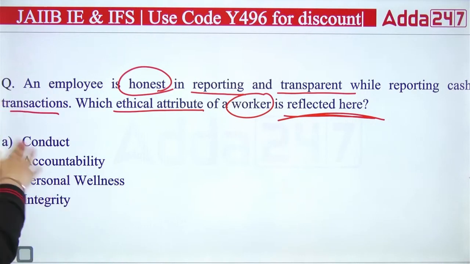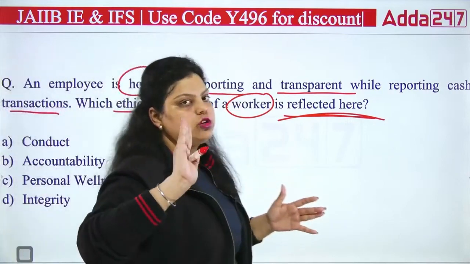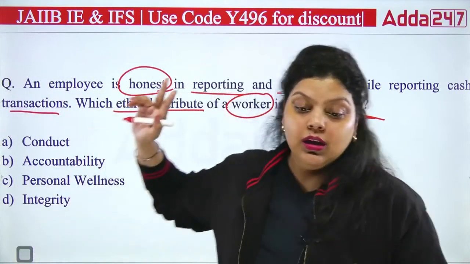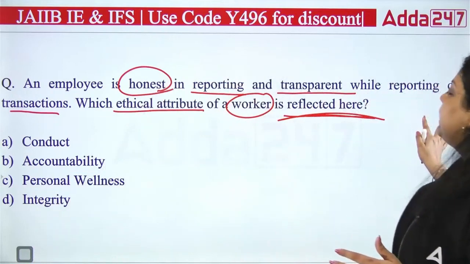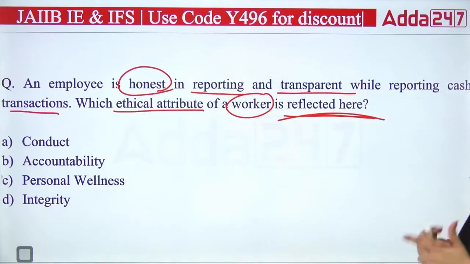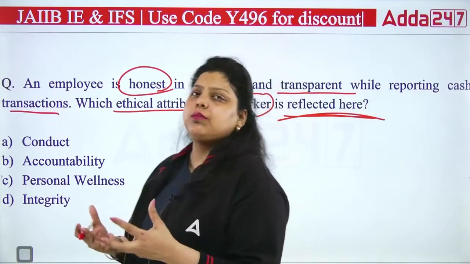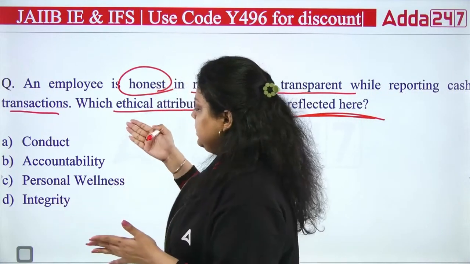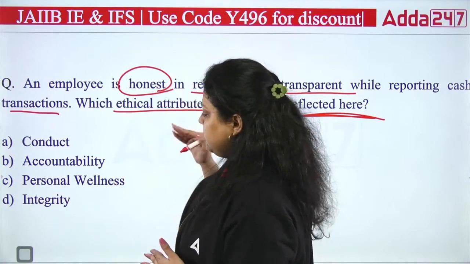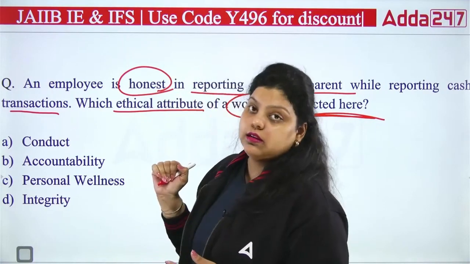So you are being honest in every transaction, you are being honest in reporting, and you are being transparent while you are reporting the cash transaction, and you are repeating this. This is the ethical attitude or attribute of your work as a worker in the bank. So what kind of ethical attribute are you representing here? Is it your conduct? Is it your accountability? Is it your personal wellness or integrity?